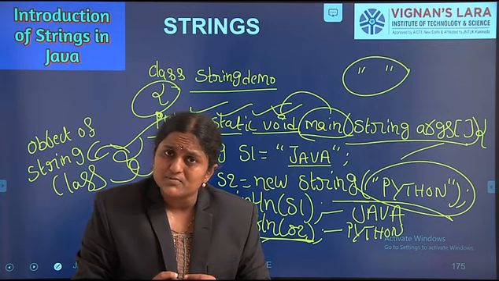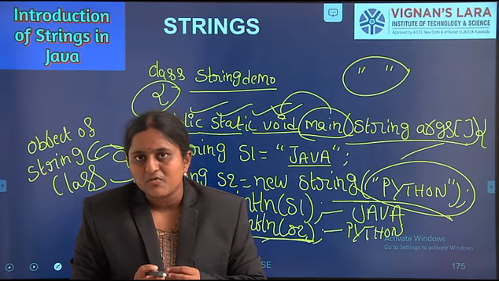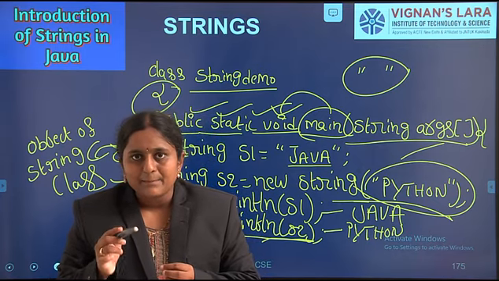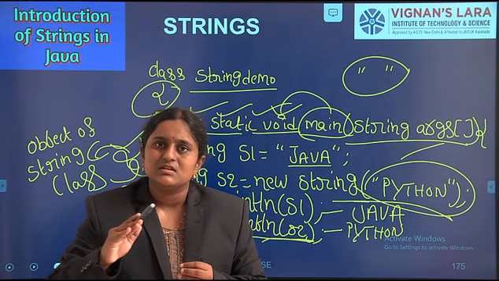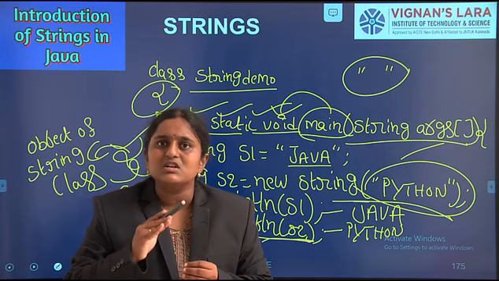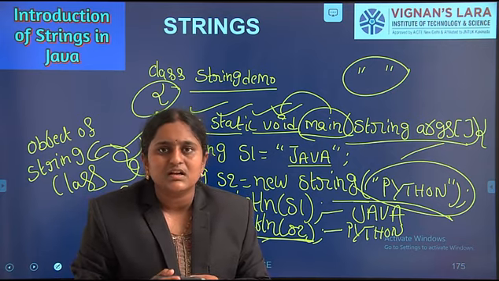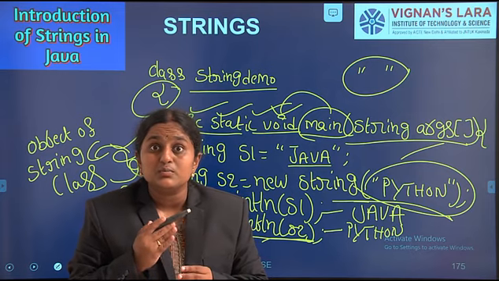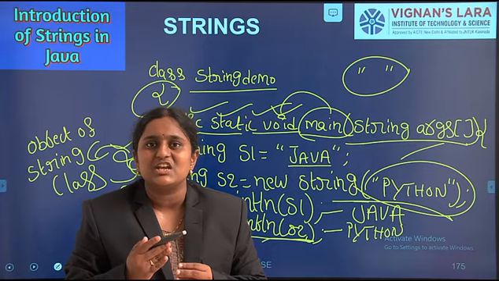Once we create an object of the String class representing a specific sequence of characters, the data present inside the string object cannot change. At any situation, at any condition, we can't change the data within a string object because strings are immutable. Immutable means cannot modify, unchangeable.